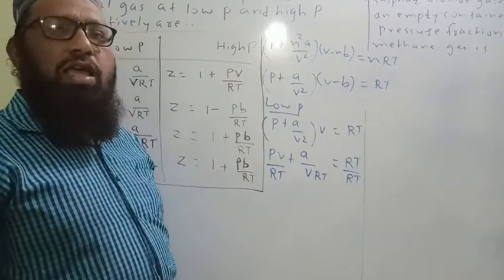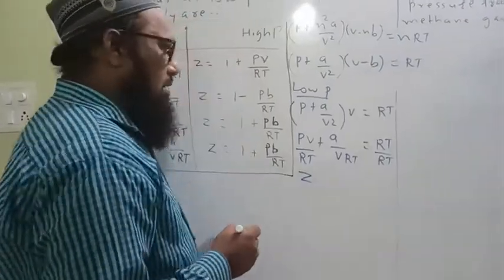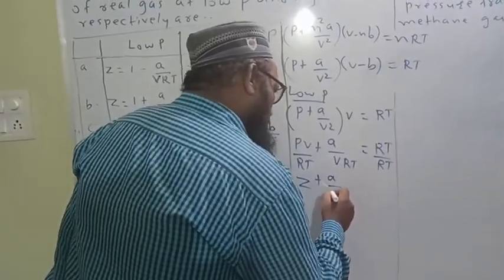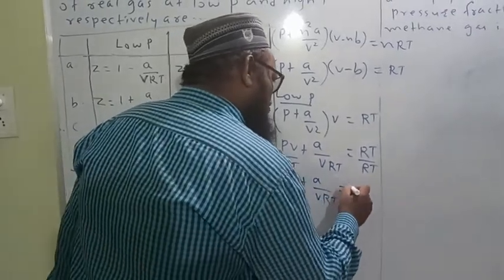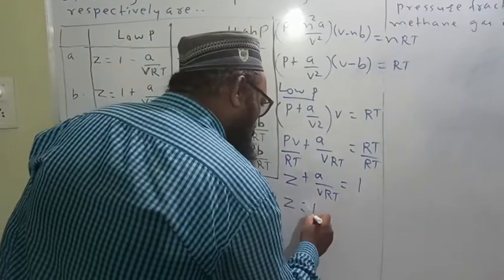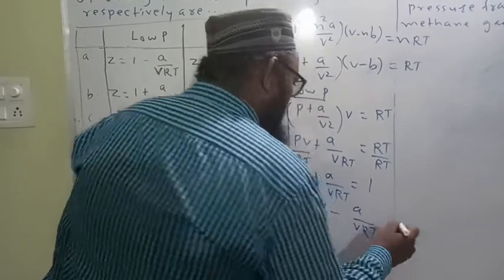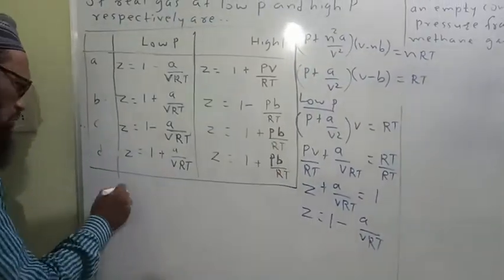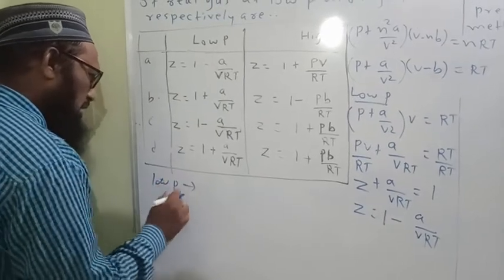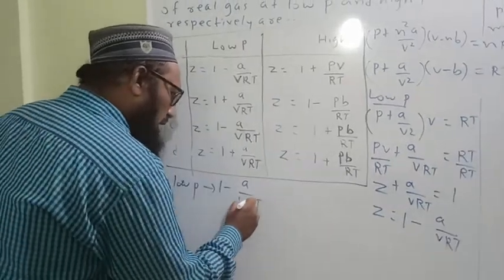PV upon RT is nothing but compressibility factor Z, plus a upon VRT is equal to 1. Then what is the value of Z? Z is equal to 1 minus a upon VRT. At low pressure, the value is 1 minus a upon VRT.